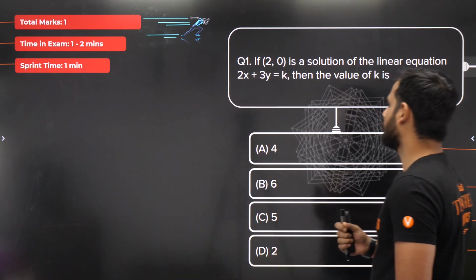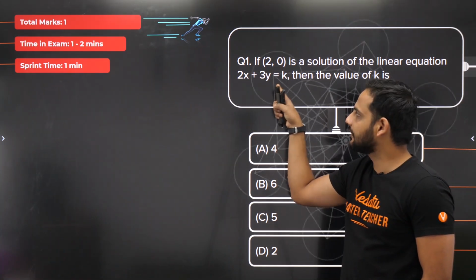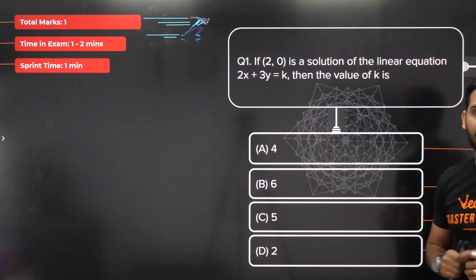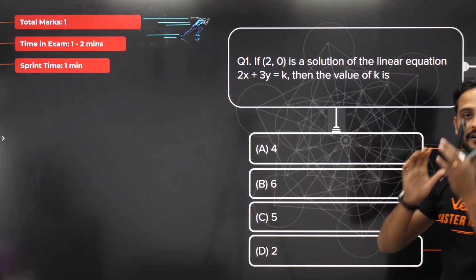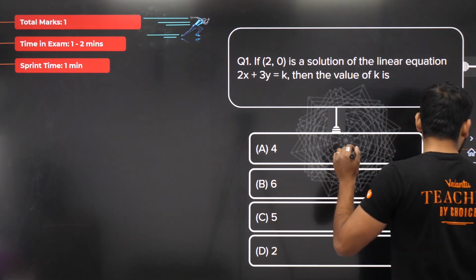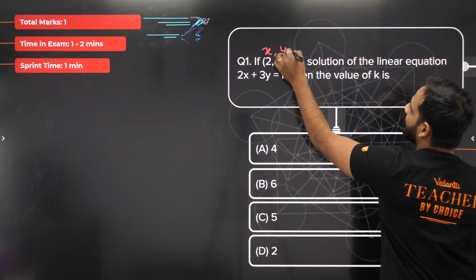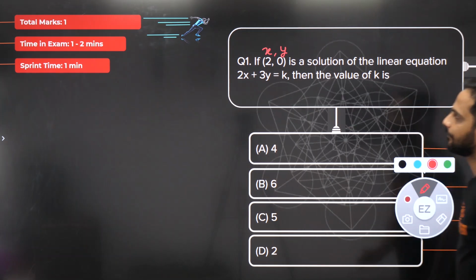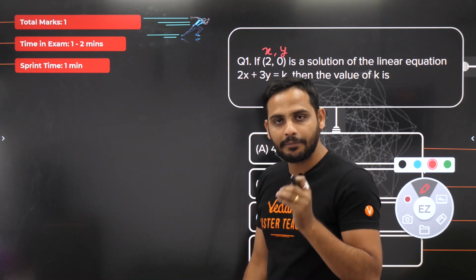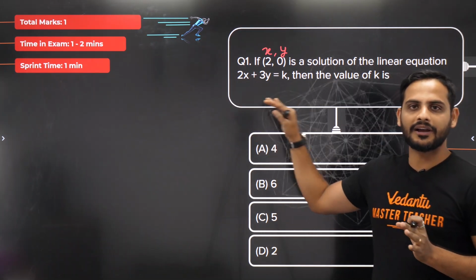So what you need to know here, bachcho, is that this point (2, 0) is a solution of this given linear equation 2x plus 3y is equal to k. That means, see, any point is always written in the form of x comma y. That means x is equal to 2, y is equal to 0. If I put these values of x and y, this equation has to be satisfied. That means LHS will become equal to RHS.